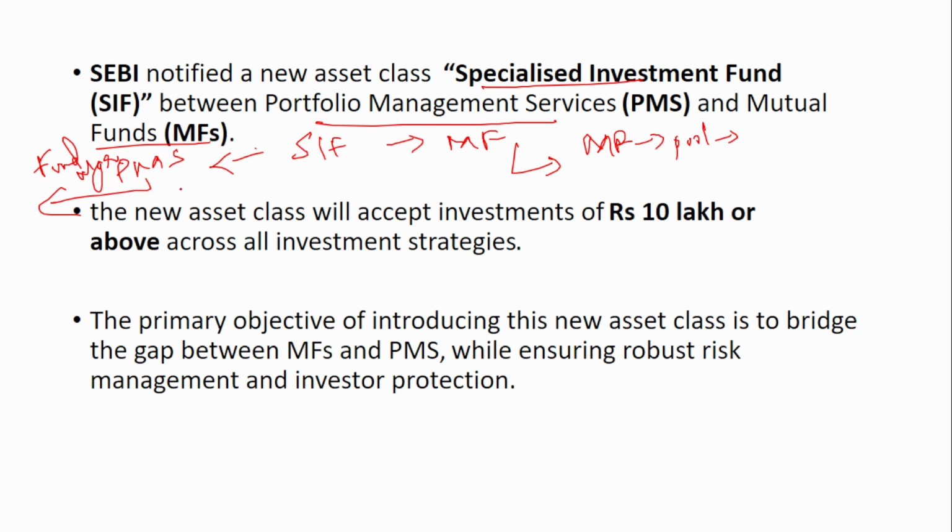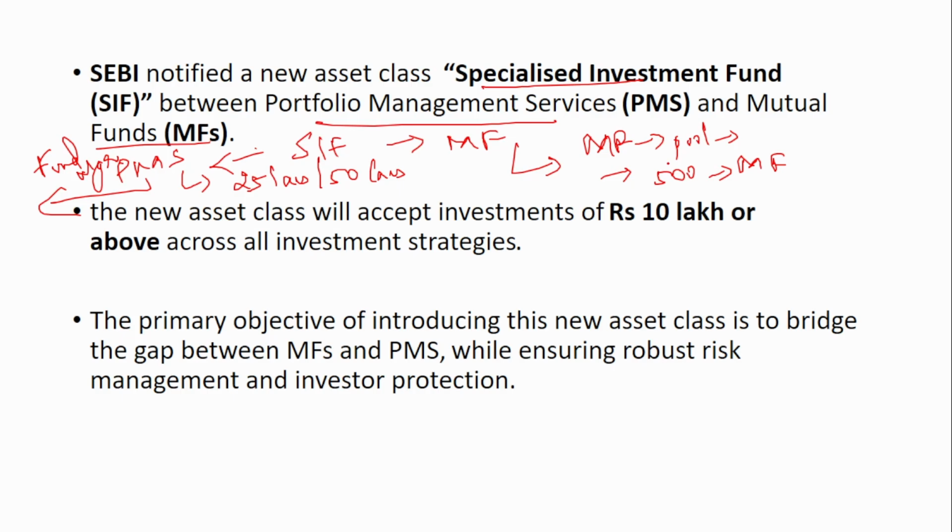And PMS is quite riskier than the mutual fund. In a mutual fund, even if you have 500 rupees, you can go and buy mutual fund units. But in case of PMS, sometimes the minimum entry value is around 25 lakhs or 50 lakhs. Various PMS have various entry levels. So a minimum of 25 lakhs or 50 lakhs is required to participate in portfolio management services. In mutual fund, even 500 rupees is enough. So this SIF is in between these two.